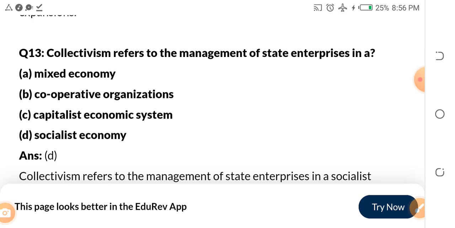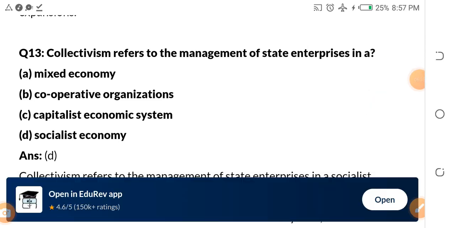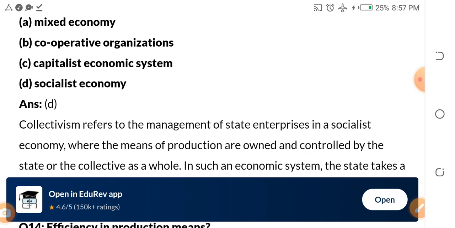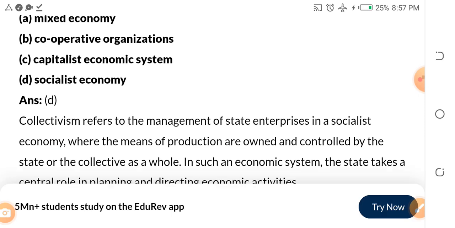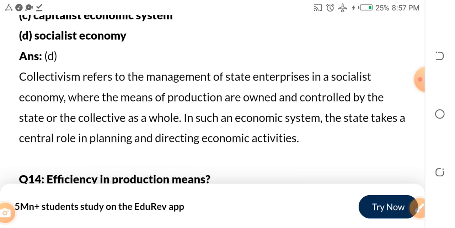So important. Collectivism refers to the management of state enterprises in A, mixed economy, B, cooperative organization, C, capitalist economic system, D, socialist economy. The answer is D. In socialist economy is collectivism. Socialist economy doesn't embrace things like capitalism. No, it is collective. I think this was what was practiced in the now defunct Soviet Union that has now been balkanized. Okay.